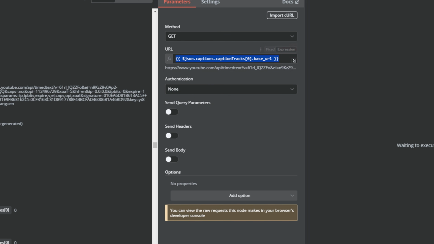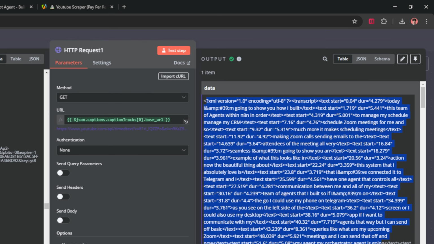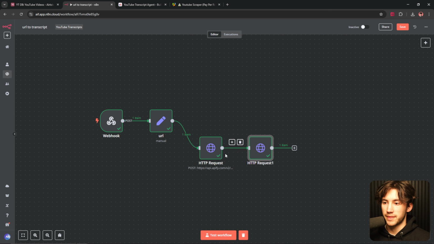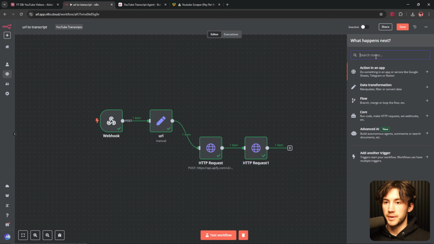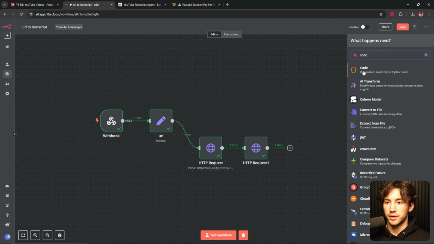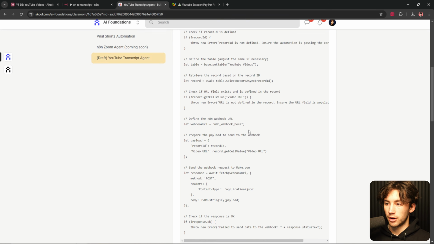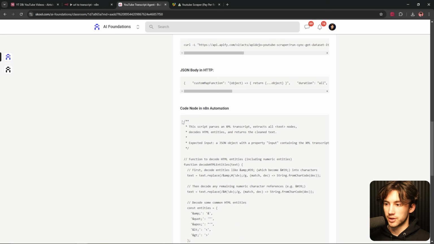And now when we test this step, what you're going to notice is it actually pulls over the entire transcript in this weird format. So let's format that with a code node. So I'm going to head up here and type in code, and then I'm going to select this code node. And then again, in the description, I'm going to have in one Google Doc probably all of this information for you for free, but I'm going to go back to my community where I keep all the good stuff.